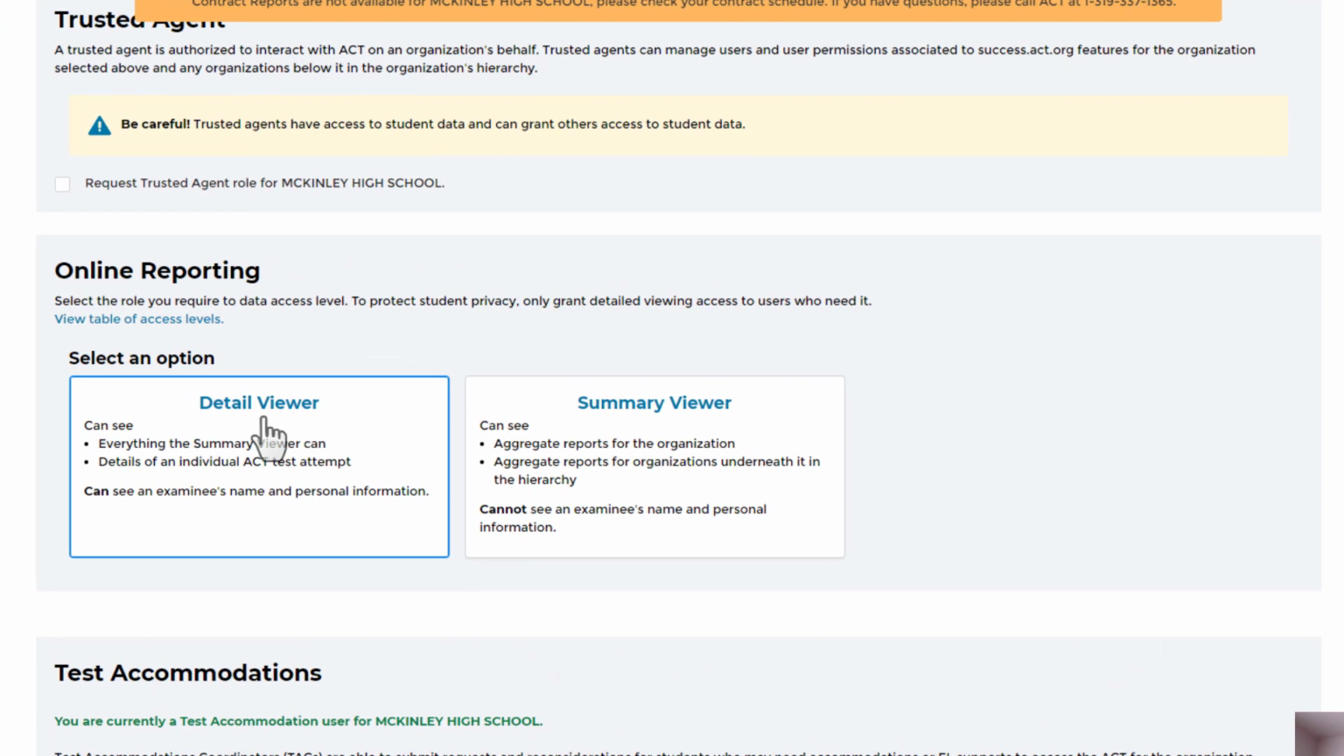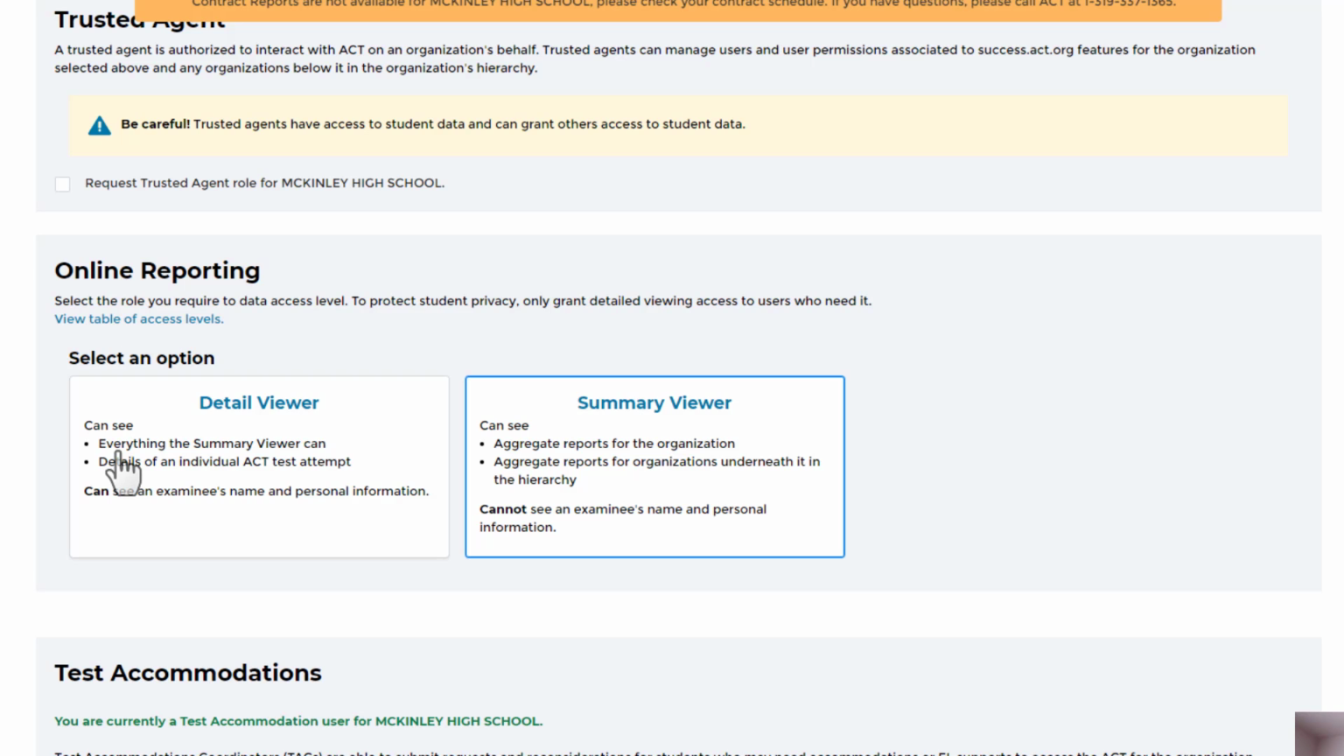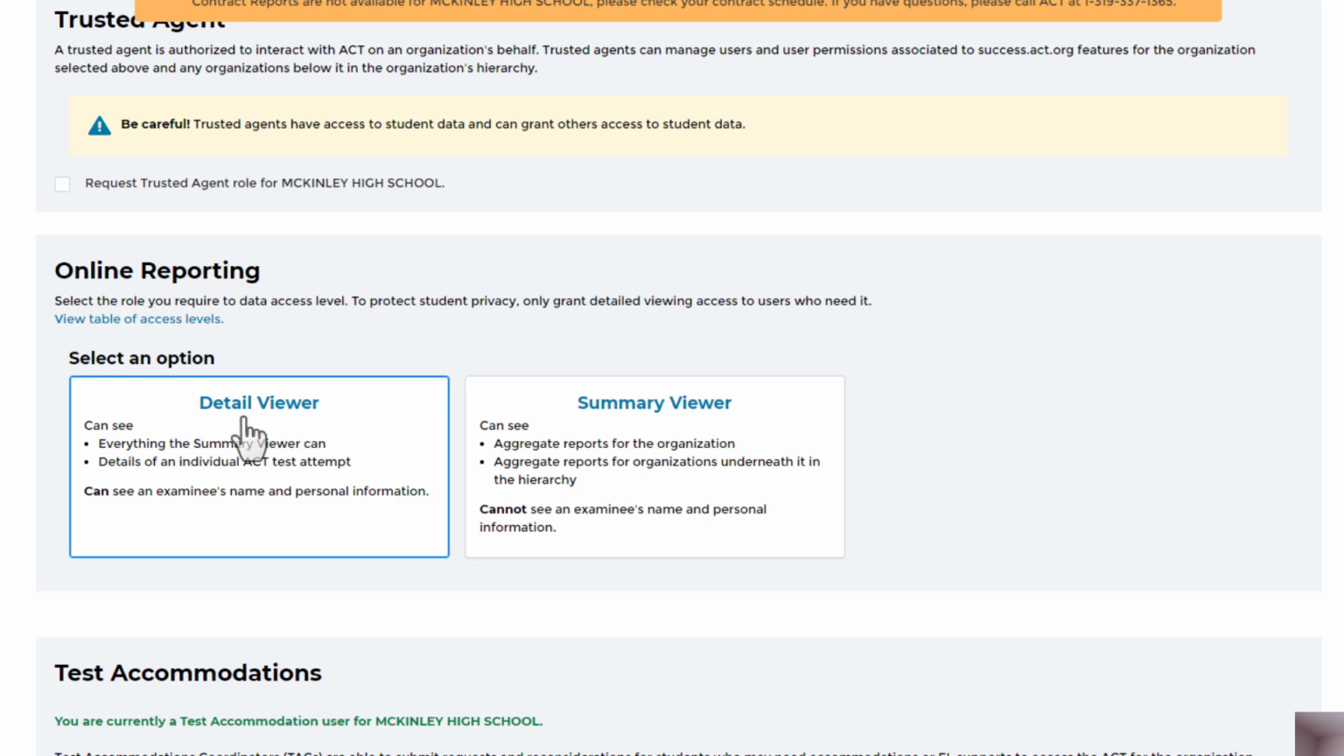So you can click on Detailed Viewer. The detailed viewer can see everything the summary viewer can, and the summary viewer can see aggregate reports for the organization, for your school, and aggregate reports for the schools underneath it in the hierarchy. There's not going to be any schools underneath McKinley High, or Baton Rouge High or Woodlawn High or EBR Virtual, anything like that. It's just going to be your school. But a summary viewer cannot see an examinee's name and personal information. So you want to do the detailed viewer. So click on detailed viewer.